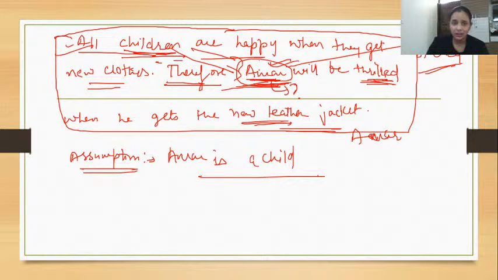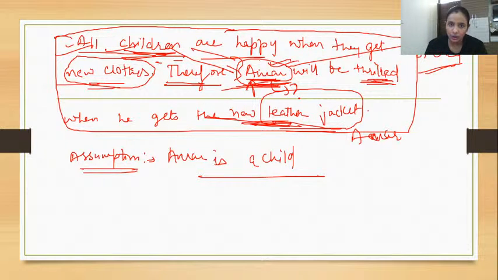No. New leather. See, understand. It is already written, guys. Nankumar, it is already written. All children are happy when they get new clothes. It's not a new leather jacket. It is also a cloth which Amar is getting. So it is already written that children are happy when they get new clothes. This is also new clothes. So he is also a child. He'll also be happy.